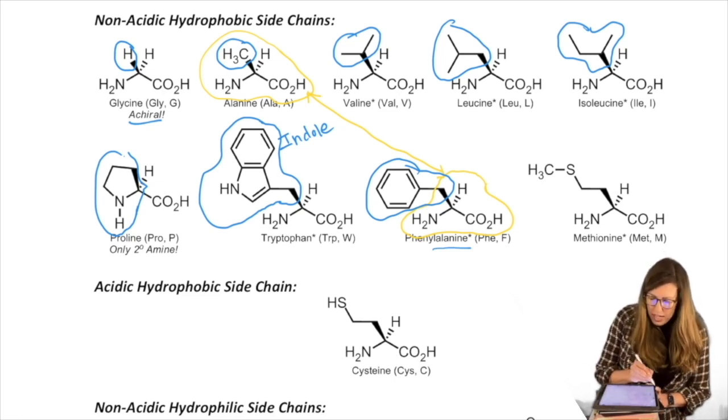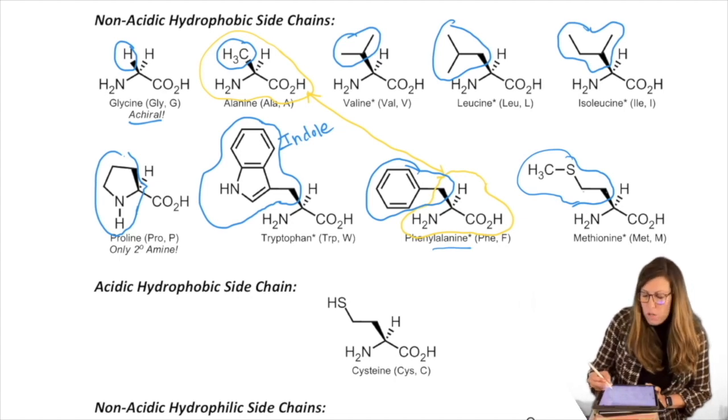And methionine, also nonpolar. Here's our side chain here. CH2, sulfur, thio, that's the thio part. Meth comes from the methylated sulfur as opposed to SH. So it's methyl sulfur, methionine. Thio is that old sort of root word for sulfur.